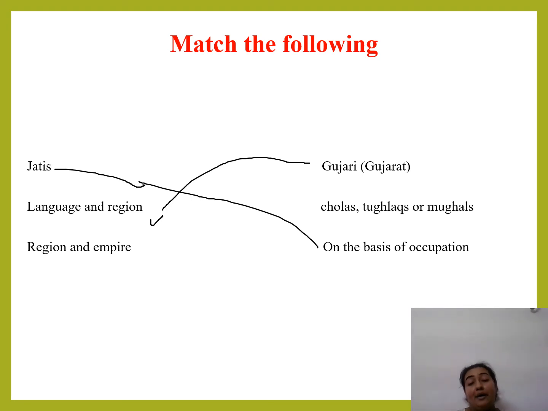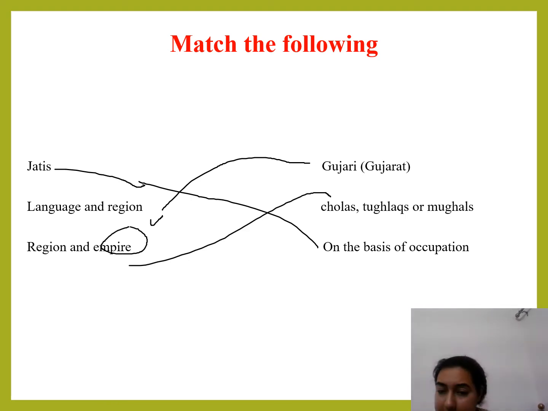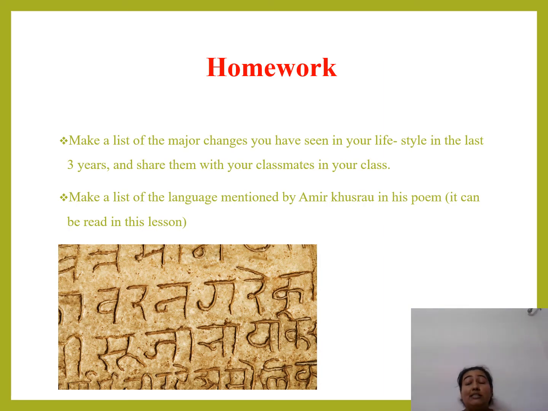Region and empire. Let's talk about empire. We studied about Cholas, Tughlaqs, Delhi Sultanate, Mughals. Yes. So whenever we are speaking of empire, we need to tell about their dynasties. So I hope the concept is clear to all of you students. So students, in today's class we have discussed the Jati system, the Varna system. Why is it that Brahmins and Kshatriyas are only acquiring Jatis and Varnas, और कोई क्यों नहीं top में आता है? Now how Jatis are formed, how Varna is formed, how Jati Panchayat members are dividing them on the basis of their occupations and background.